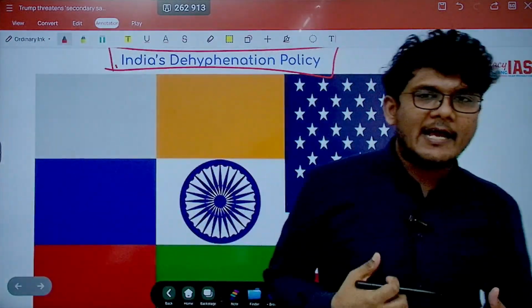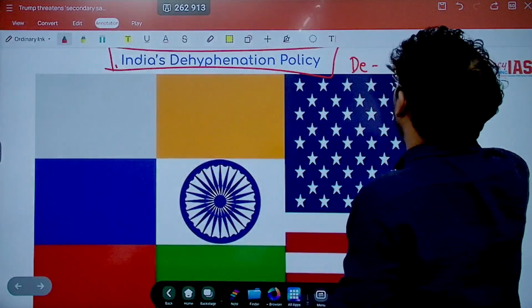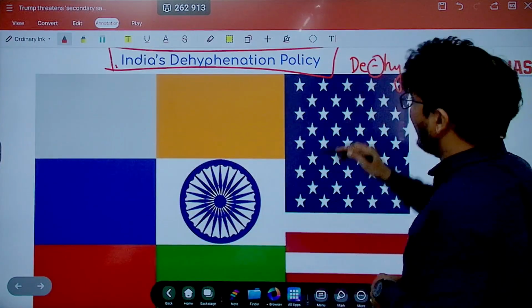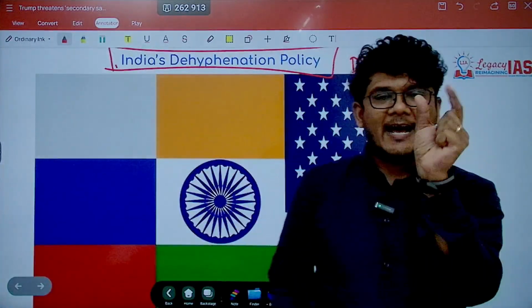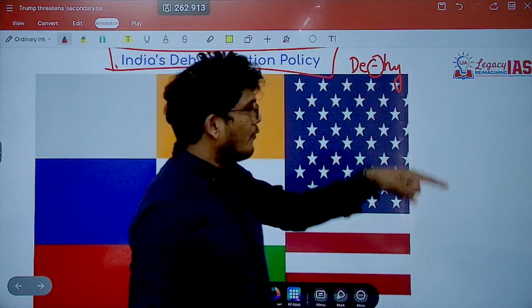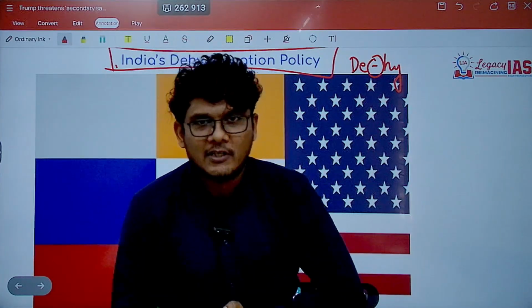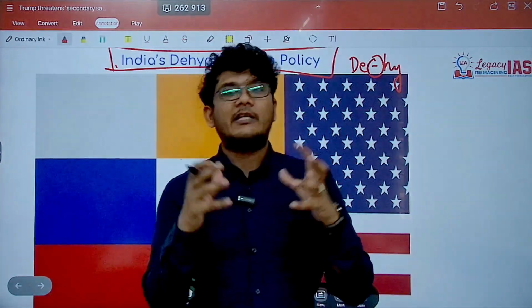Now, what is de-hyphenation policy? If you're talking about de-hyphenation, the dash in between two words which are joined with the help of this dash is known as a hyphen. So this is a thing which joins two words. When you remove this hyphen, it becomes de-hyphenation. Similar is the concept of India's foreign policy, wherein India follows de-hyphenation policy.